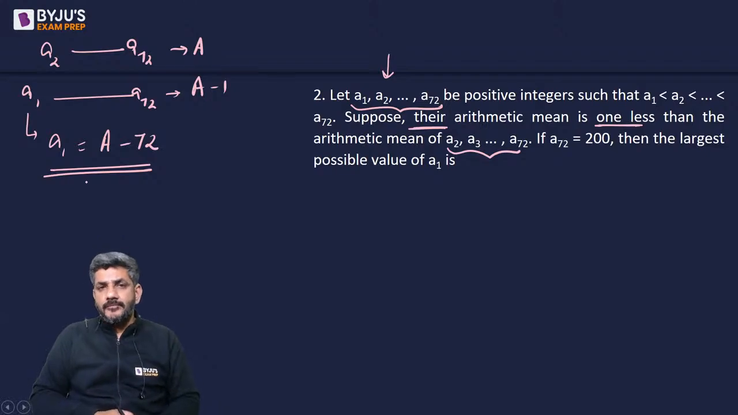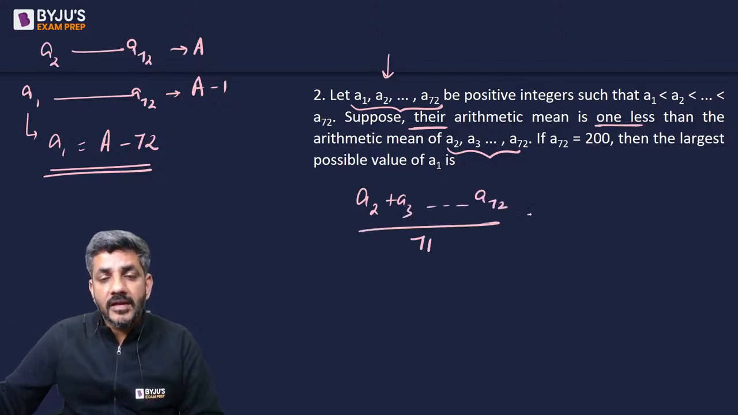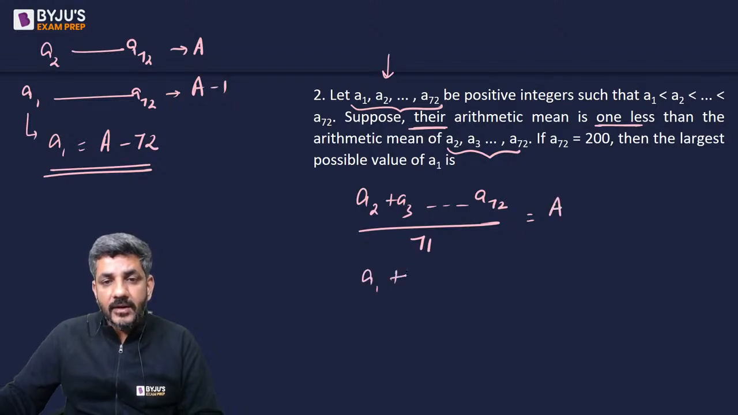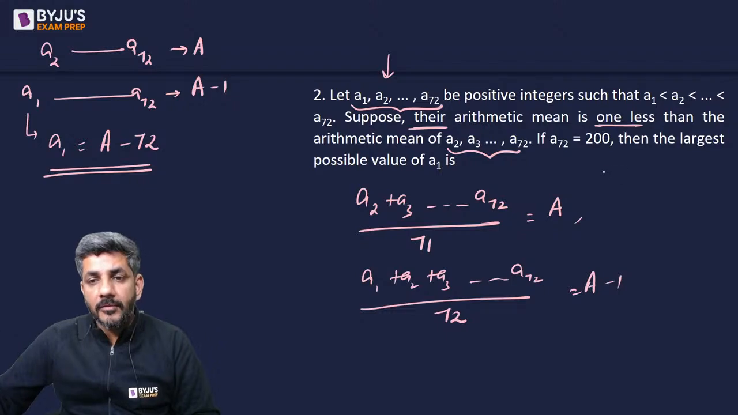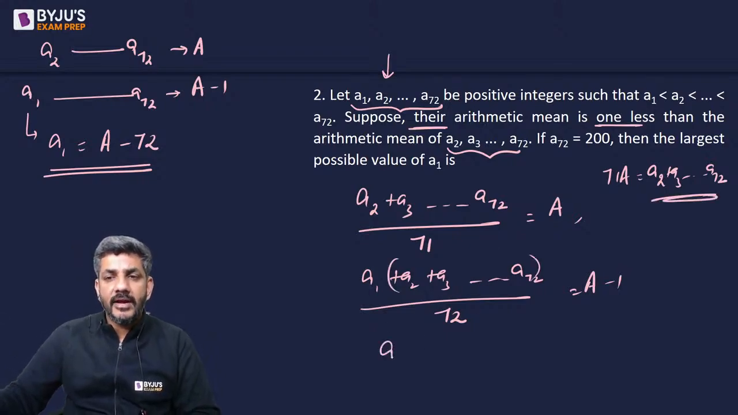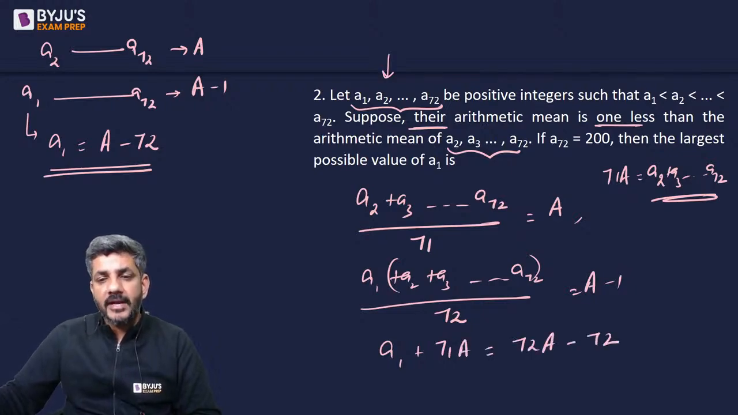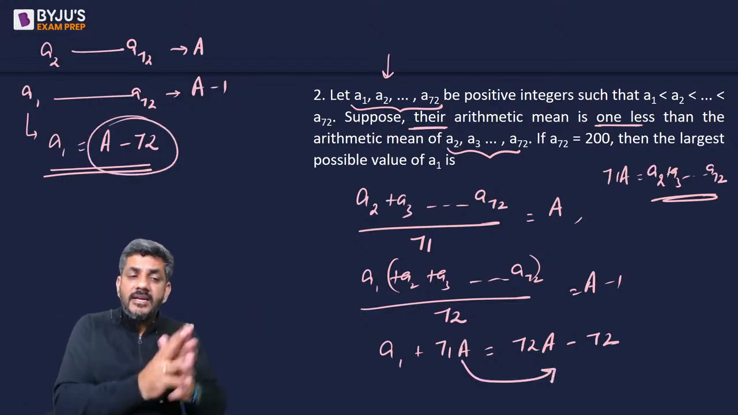Am I right here? अदरवाइज आपको ऐसे भी समझ में आ जाएगा दैट a2 plus a3 up to a72, ये तो हुए 71 नंबर्स. इफ देयर एवरेज इज a, then a1 plus a2 plus a3 up to a72, ये हुए 72 नंबर्स, their average is a minus 1. From here I can say 71a is a2 plus a3 up to a72 और इसको मैं यहां पुट कर देता हूं. So what do I get? a1 plus 71a is equal to 72a minus 72 और जैसे ही आप इसको यहां ले जाएंगे you will get this.